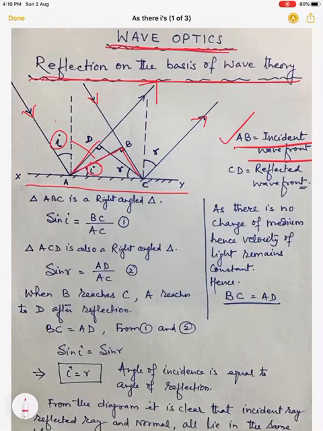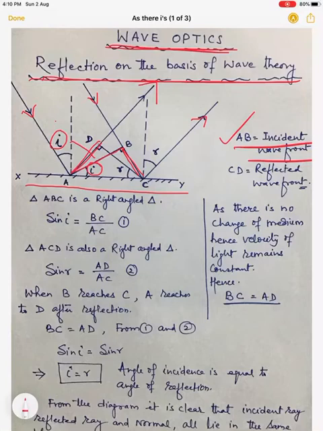So when B reaches C, A reaches D. The only difference is in the direction. So B is going towards C, that is in the same direction of incidence, but the point A is now reflected and going in the reflected ray and reaches point D.